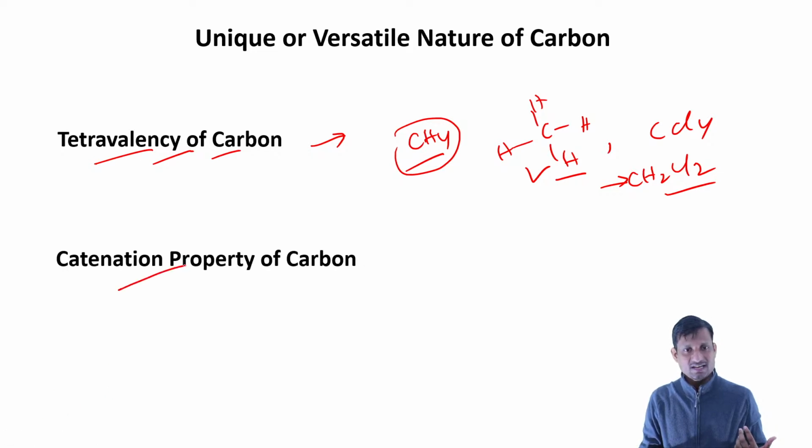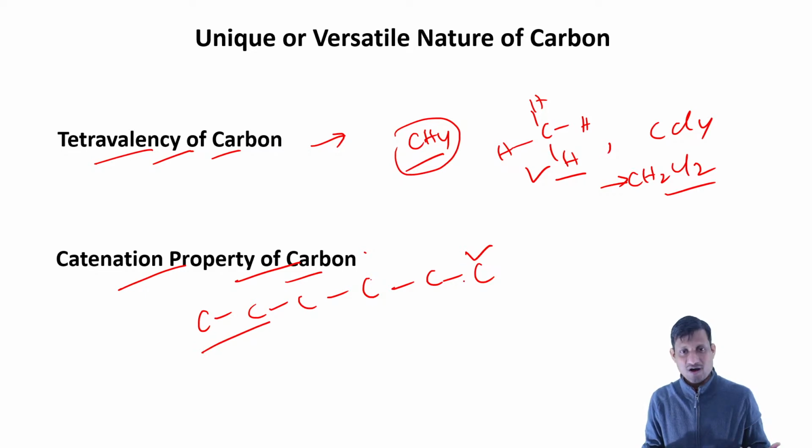Another is the catenation property. Catenation means self-linking. So more than 100 carbons can combine together, whether by double bond, single bond, or triple bond. This is the most interesting property of carbon, because of the catenation property we can have a lot of compounds.